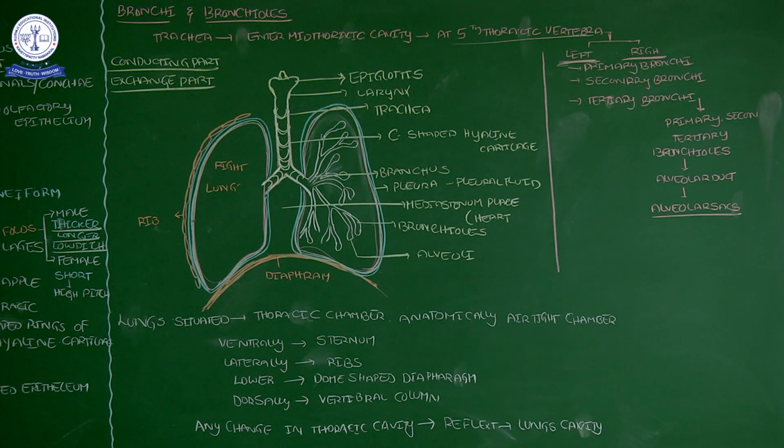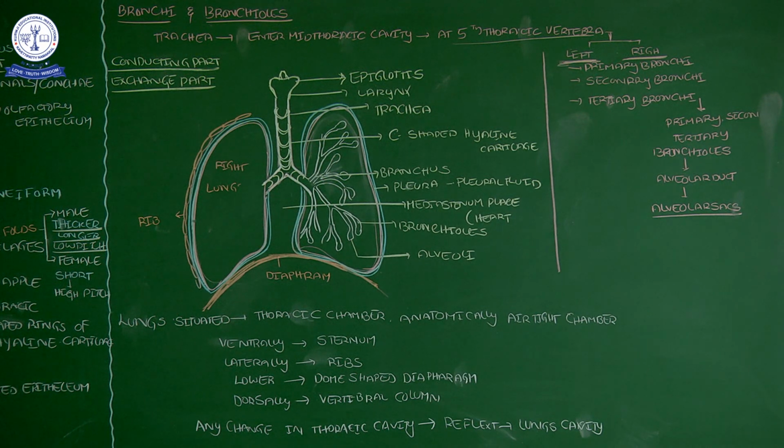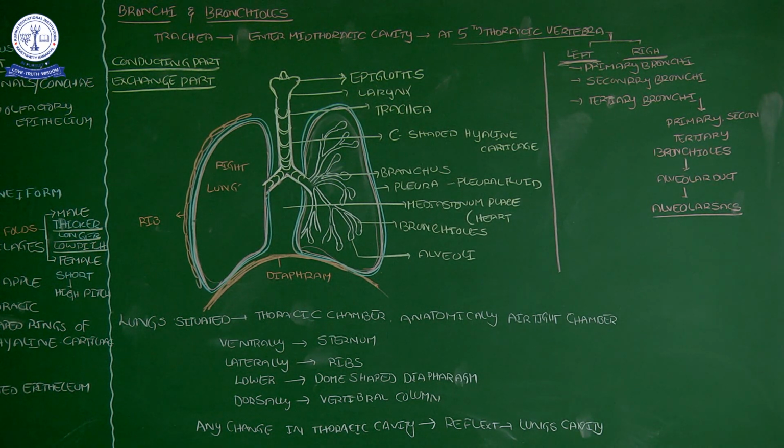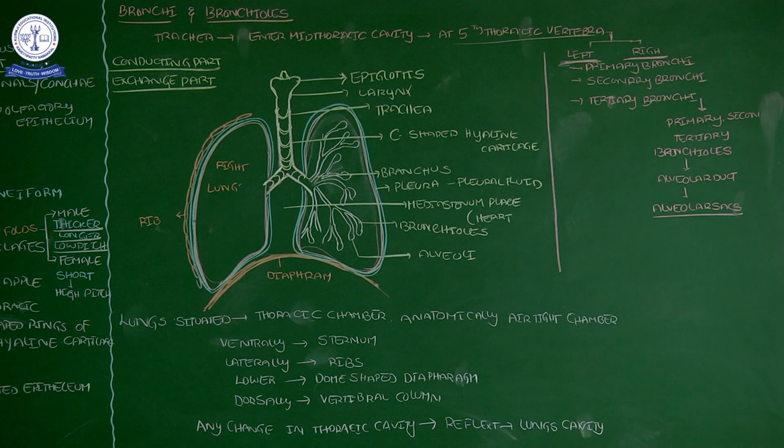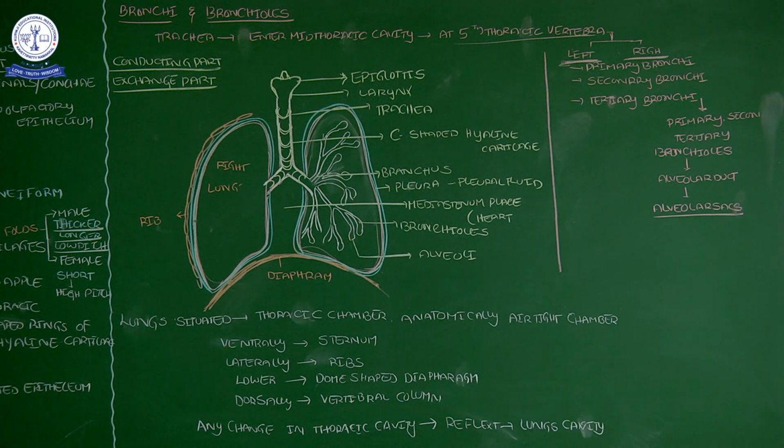Whether you remembered or not, in the previous concepts of structural organization, the trachea is lined by pseudostratified epithelium. Stratified epithelium means a number of layers are there, and the surface of that epithelium contains cilia. So pseudostratified ciliated epithelium is present in which place? Trachea.